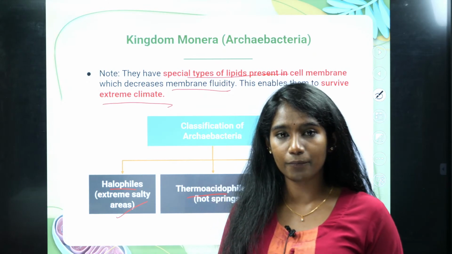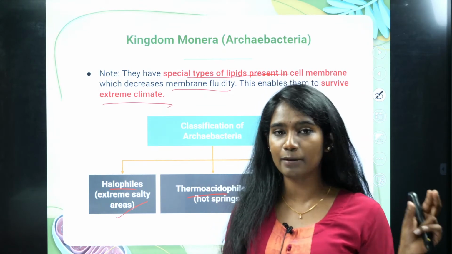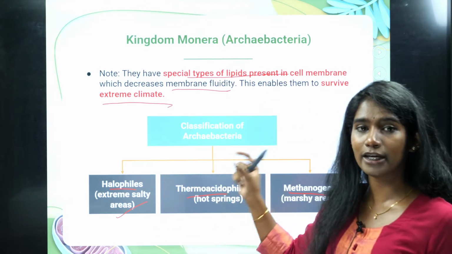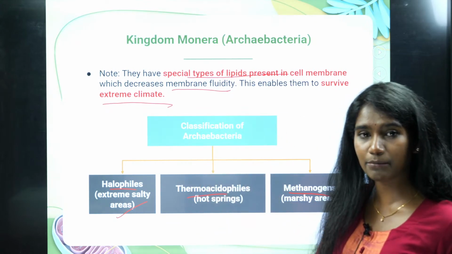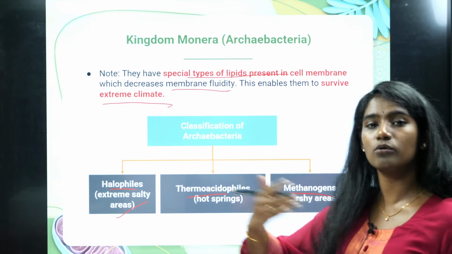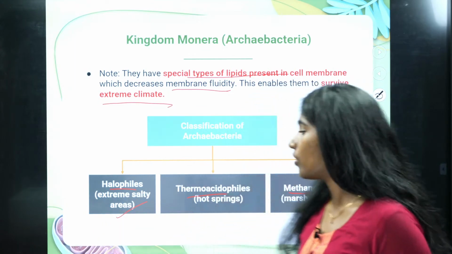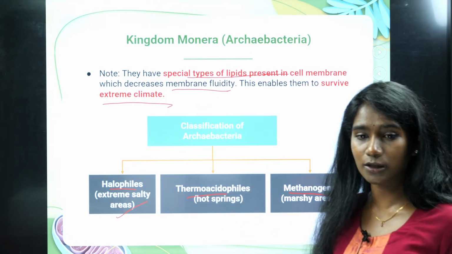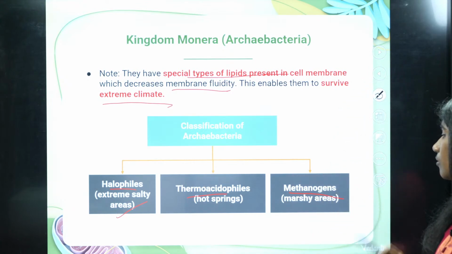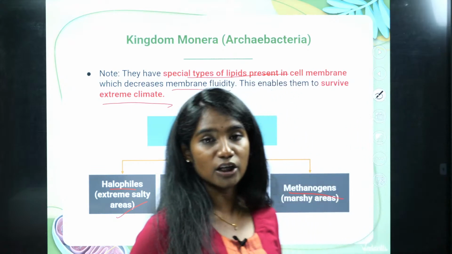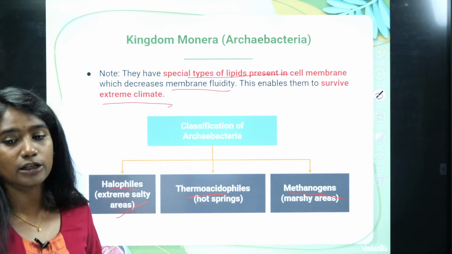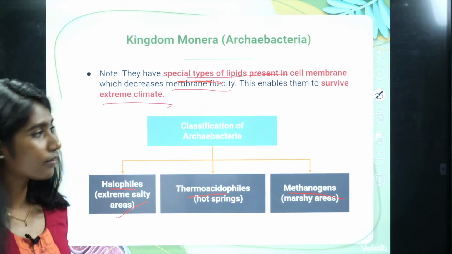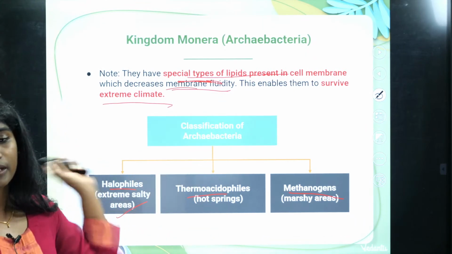One is the cell wall. The cell wall does not have a peptidoglycan layer, and one more thing here, the plasma membrane has a special type of lipid which will decrease the membrane fluidity. As a result, the cell will not lose its water content, the solvent content. Okay, and then the second one is thermoacidophile. They can survive even in hot springs. And then the third one is methanogens, which you would have seen in marshy areas, right? They can tolerate such extreme conditions. Why? It's because they have a special type of lipid which decreases the membrane fluidity. That is the main reason.